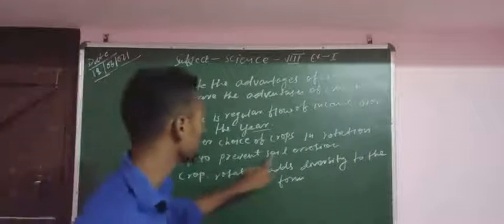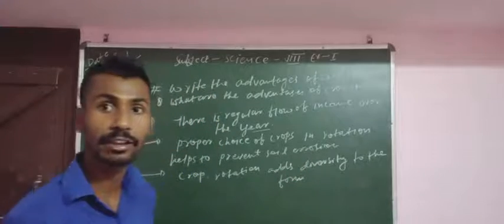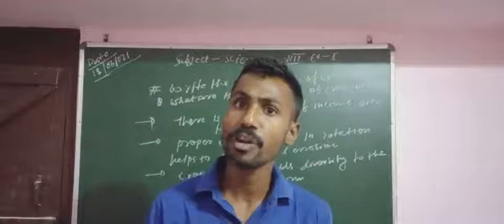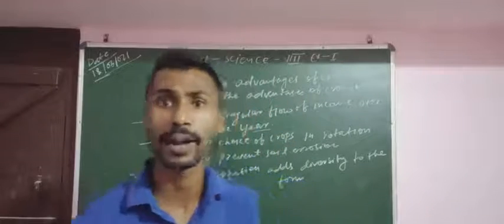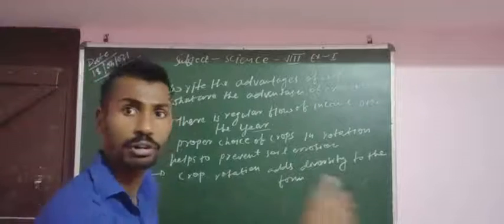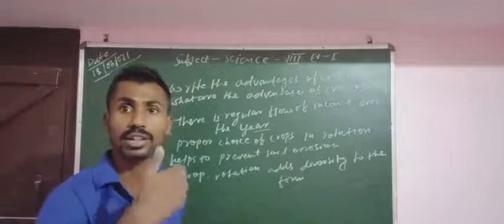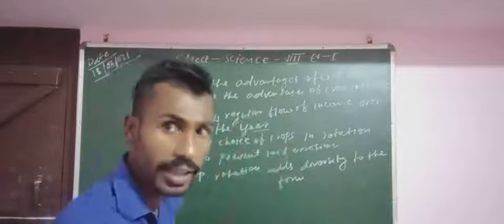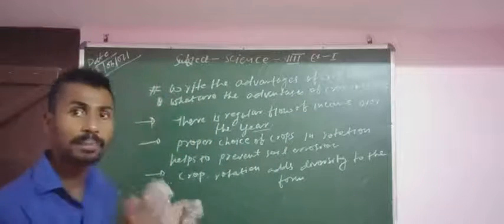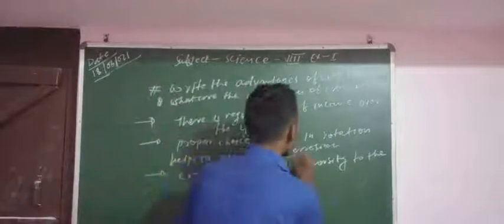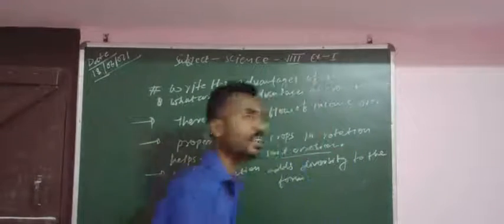Rotation helps to prevent soil erosion. Soil erosion is a process in which the upper layer of soil can be displaced by an external factor. If we use crop rotation, that means if we grow different kinds of plants over the year, alternately, we can prevent soil erosion.